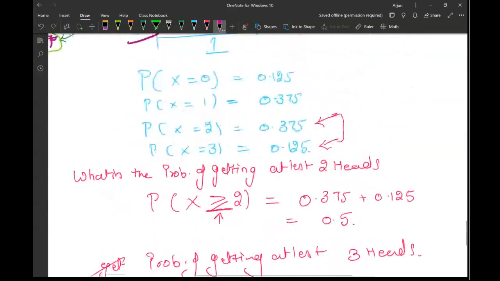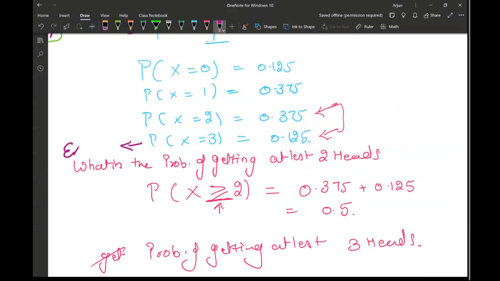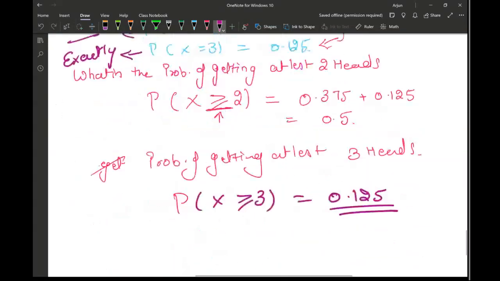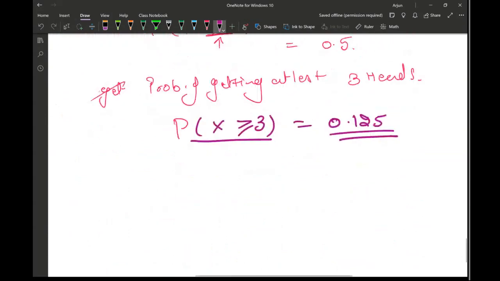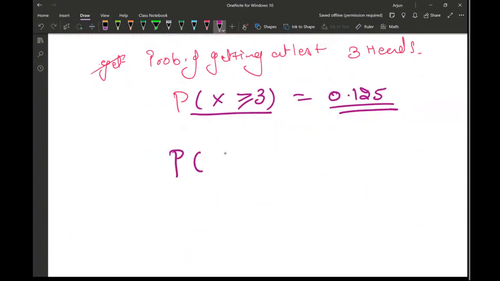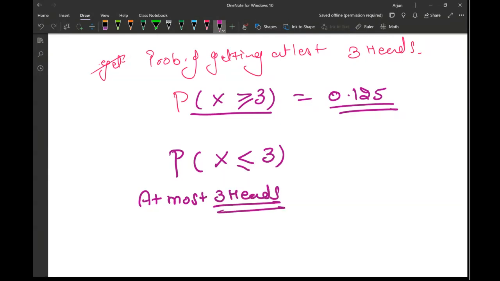So this was exactly 3, exactly 2, exactly 1. So equal to means exactly. This means at least. Now, if I flip the sign, what does this mean? This means at most 3 head. So meaning that 0 will also be a part of that. 0 head, 1 head, 2 head, and 3 head.